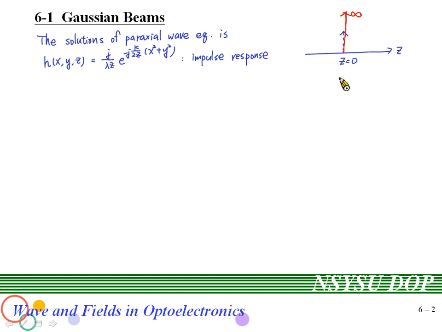This will form a singularity at the origin. What I am saying is that due to the z here, we will have a delta source at the origin.